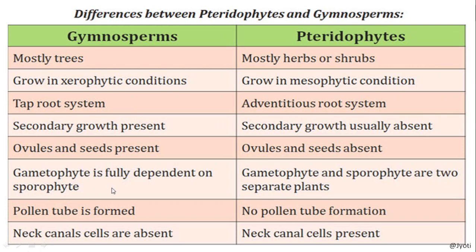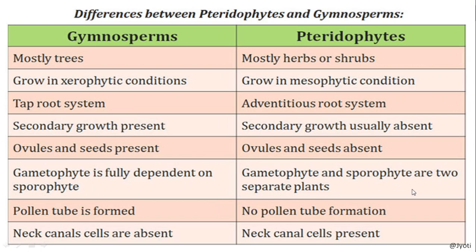Here the gametophyte is fully dependent on the sporophyte because it remains within the sporophyte. If it is a male gametophyte, that is the pollen grain, and the pollen grains are produced in the microsporangia. And the megasporangia, that is the ovule, contains the female gamete.